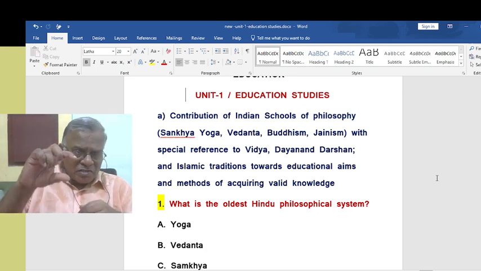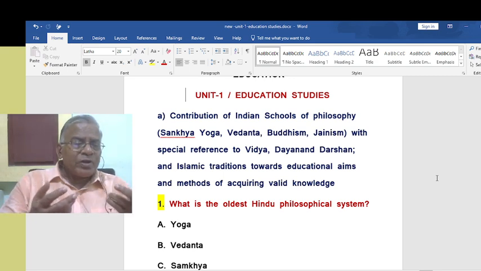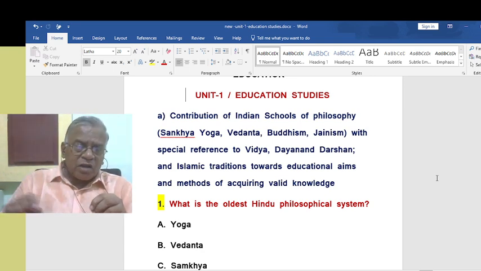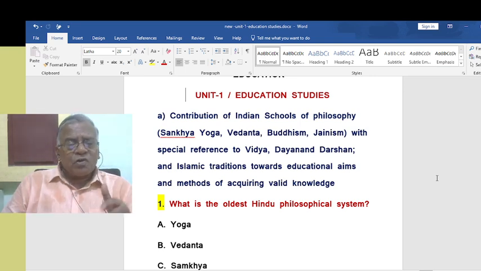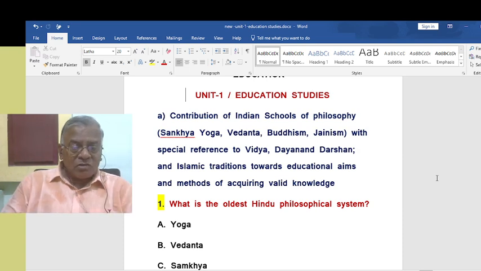So it will be very small, at the same time very pointed, focused, and you will be able to put it into your memory so easily. The language will be very simple, and you can straight away write down those ideas in a notebook and then learn by heart. This will be very helpful for you to write the descriptive answers without any worry, without any tension or excitement.